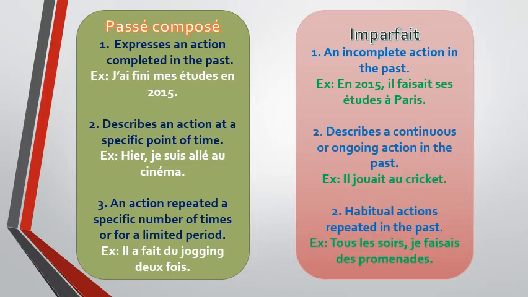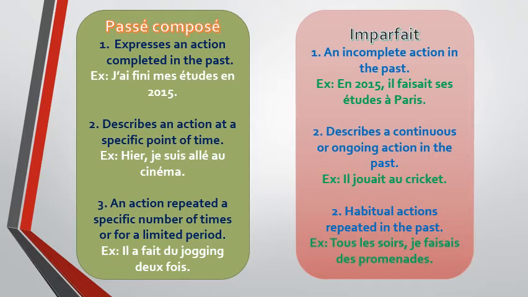Then secondly, it describes a continuous or ongoing action in the past. Example, dans sa jeunesse, il jouait au cricket. Means the action is continuous, that he was playing cricket.